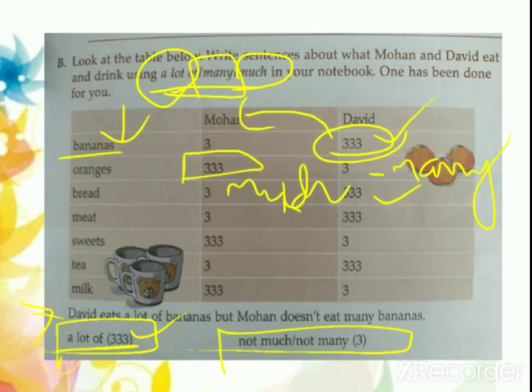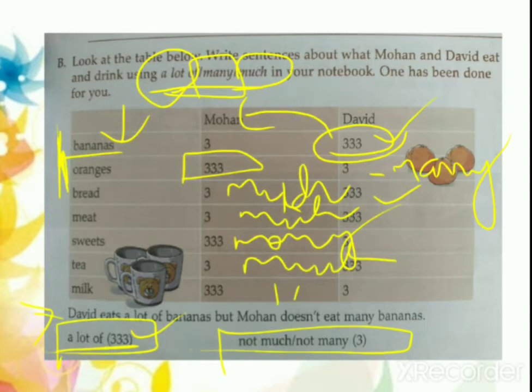Okay, so these are the three sentences I'm repeating. First answer is David eats a lot of bananas, but Mohan doesn't eat many bananas. Second one, Mohan eats a lot of oranges, but David does not eat many oranges. Third one, bread. David eats a lot of bread, but Mohan doesn't eat much. Meat. Again, much will come. Sweets, many will come. Tea, much will come. And again, for milk, much.